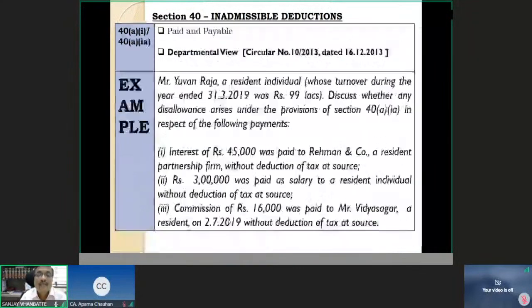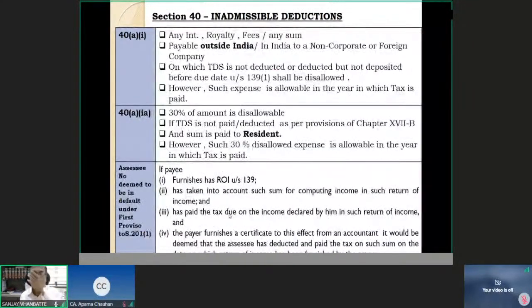If these conditions are fulfilled, then the assessee is deemed not to be in default. If the assessee is accordingly not deemed to be in default under the first proviso to section 201(1), then he will be deemed to have deducted the tax and paid the tax in the year in which the return of income is filed by the payee or deductee.